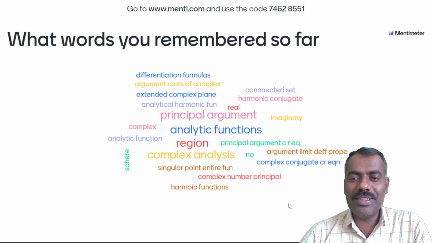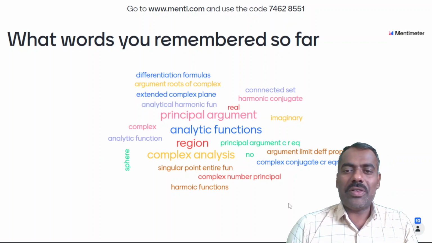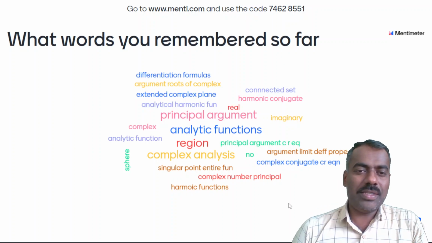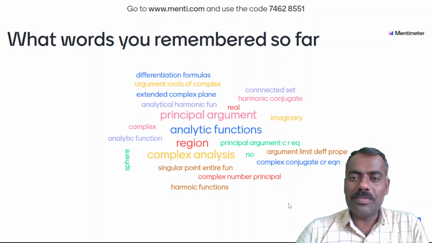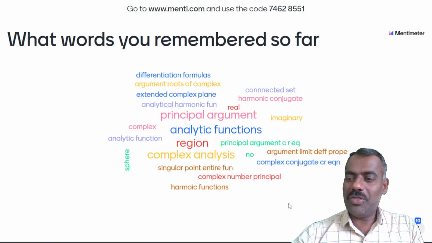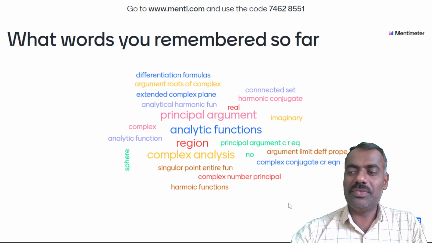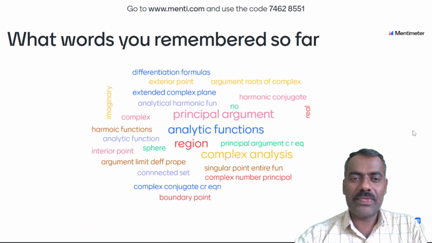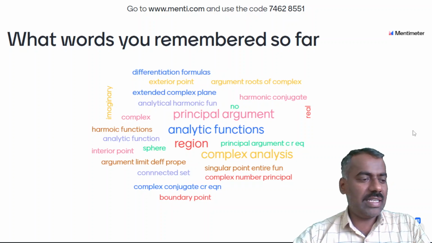Whatever comes to your mind, whatever topics you understood, you can type them. For that you need not refer to your notes. Interior point, exterior point. Fast, last 10 seconds.